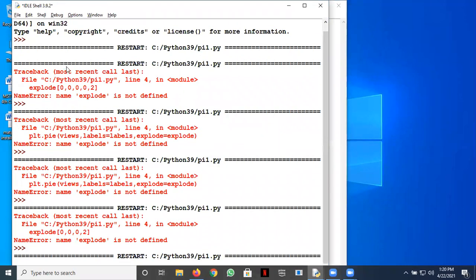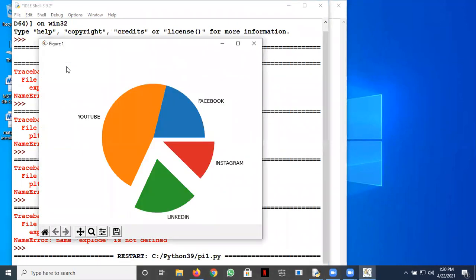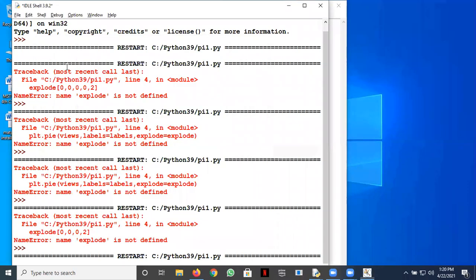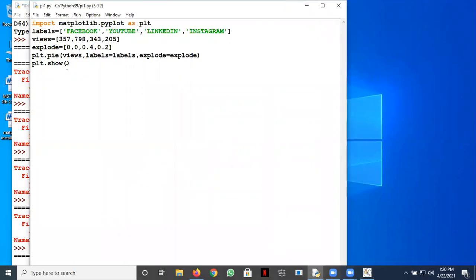So you can see the distance for LinkedIn now. See what 0.4 has, it has taken it that far. Can you see, all of you? Okay, and 0.2 has kept it near the pie. So this is how you can work with this explode option.